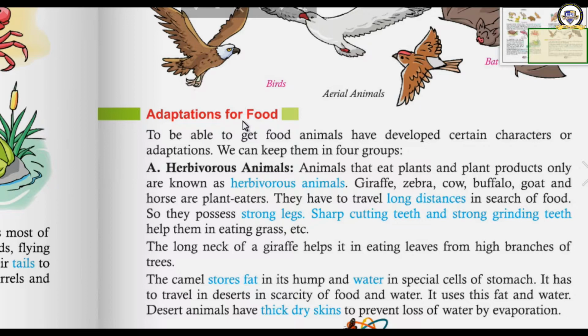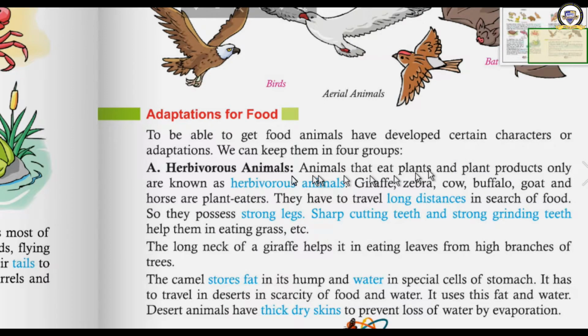For getting food, the animals adapt themselves in various ways. What are they? What have they developed? That they have developed a particular kind of feeding habit. On that basis, we can divide the animals into four groups. First one is herbivorous animals or herbivores. What are they? The animals which eat only plant products that you have learned last year.